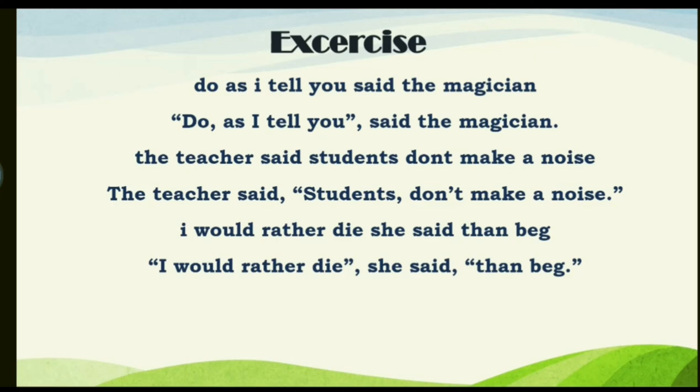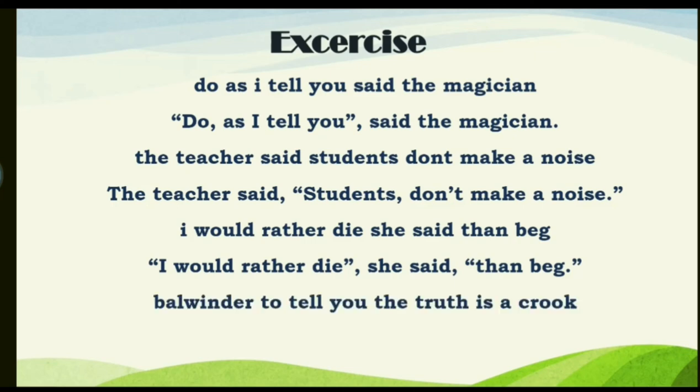So in the same way, we shall have to use the inverted commas twice. So in the very beginning, inverted commas start, capital I would rather die, inverted commas closed, then comma, she said, again a comma, inverted commas start again, then beg, full stop, inverted commas closed.